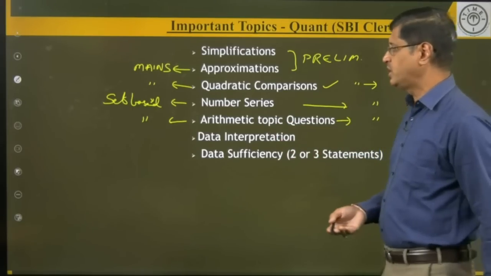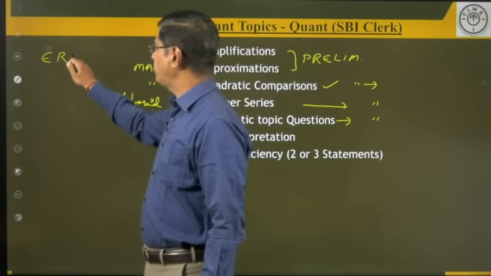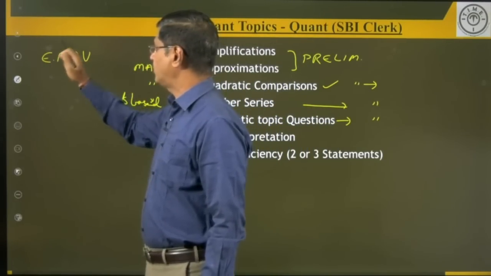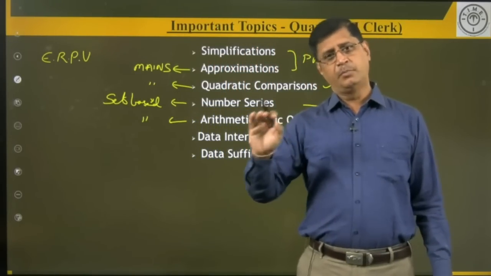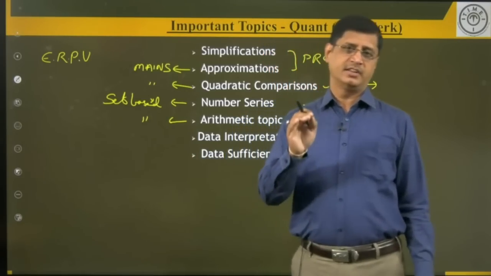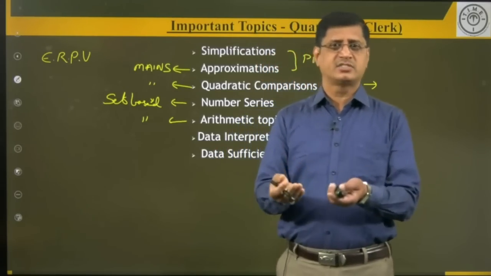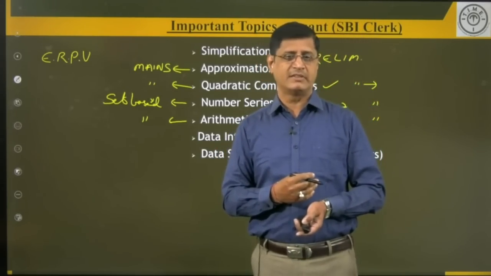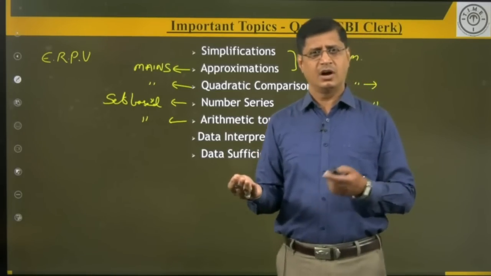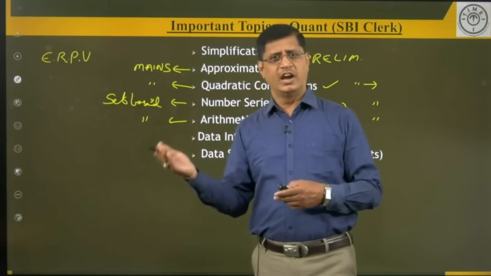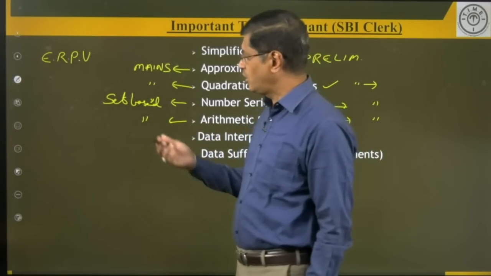What are the topics included in this arithmetic? My dear students, please look at the list of the topics. ERPV. ERPV means I am using the short form here: equations, ratio, proportion, variations. It is one of the important topics in the quant area, that is arithmetic. Okay. Now what is the equation? Simple equations. What type of questions can we come across in simple equations? General problems by solving the equations, solving for x or y variables, addition, subtraction, multiplications by using one variable, two variables, and three variables and so on.